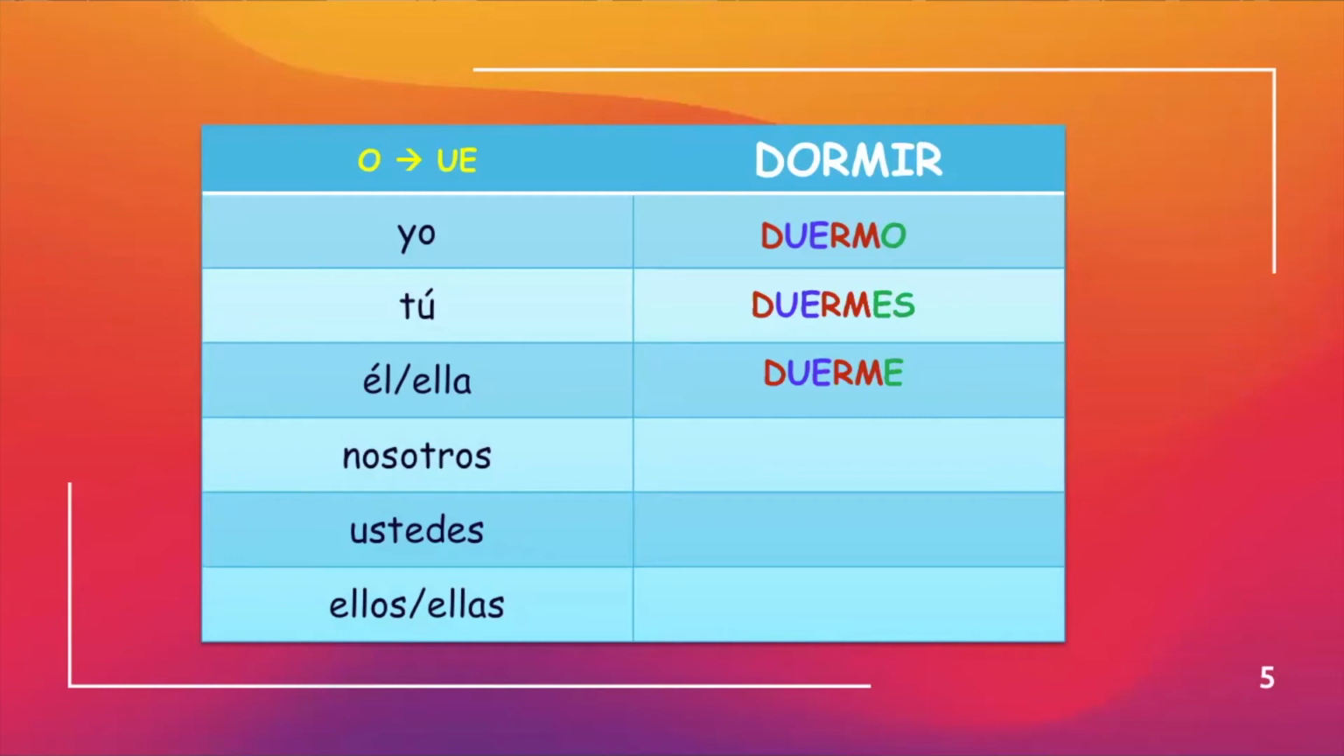The nosotros form, we said nosotros, no change. So when I say that it's no change, I mean the stem stays the same, which would be dormimos. I still conjugate the ending, but the stem has no change for the nosotros. The ustedes, which means you all, would be duermen, and the ellos, ellas, for they, would also be duermen.